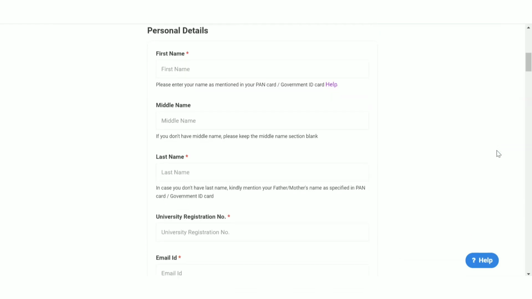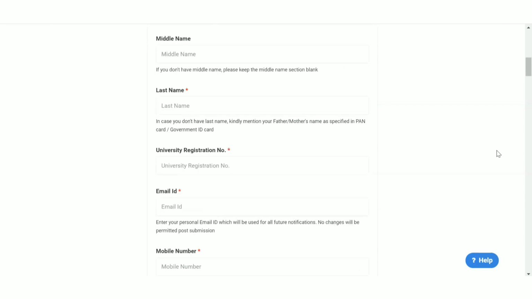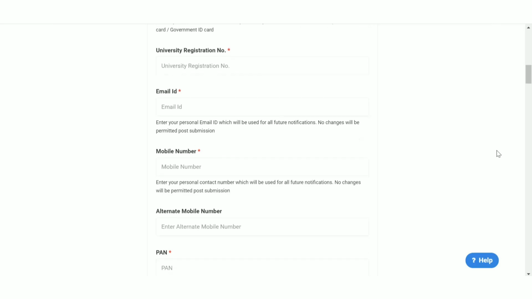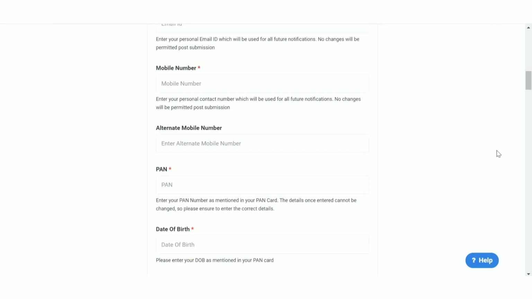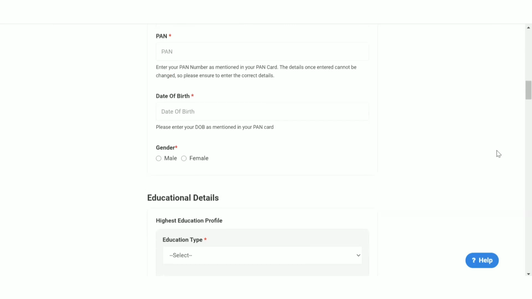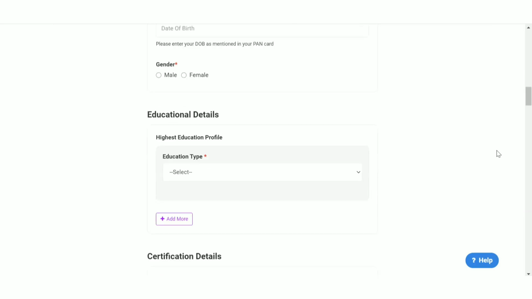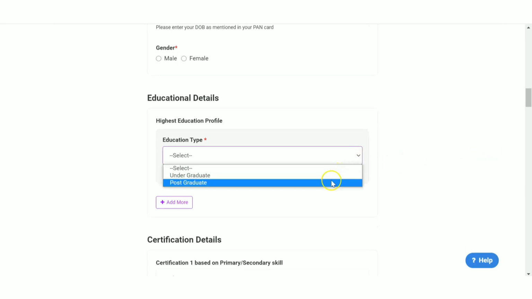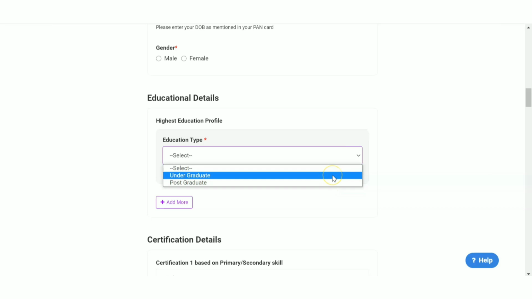Name, first name, middle name, last name, then university registration number, email ID, mobile number, alternate mobile number, PAN number, date of birth, then gender details, educational details. Now, while seeing the educational detail, you can see there is postgraduate and undergraduate. Okay.